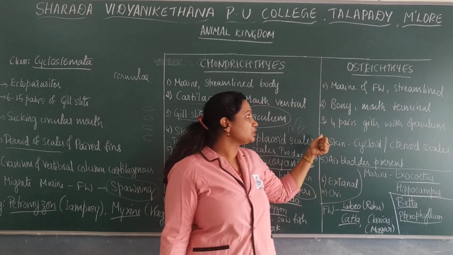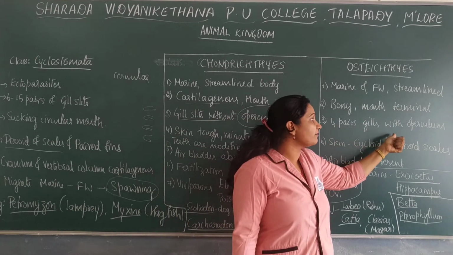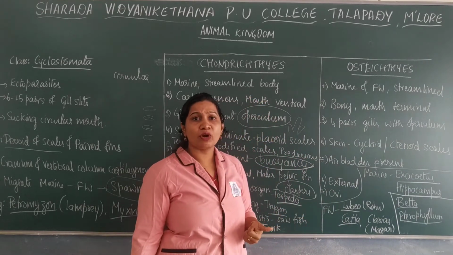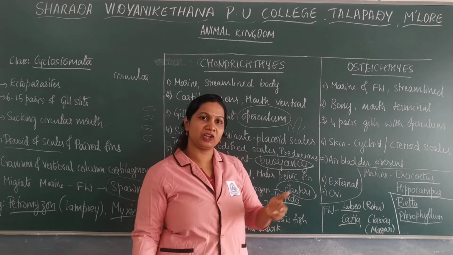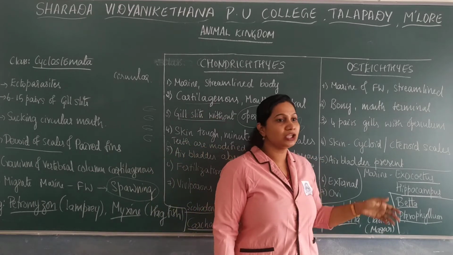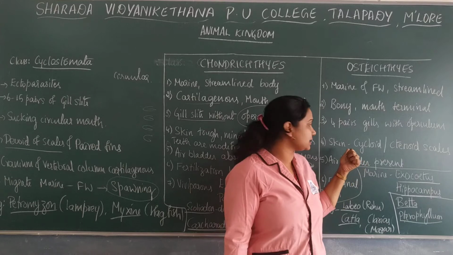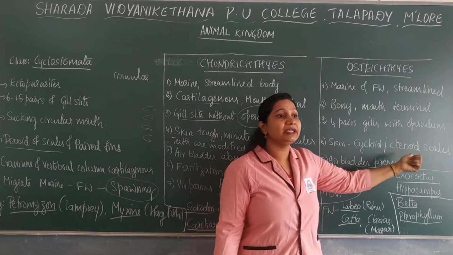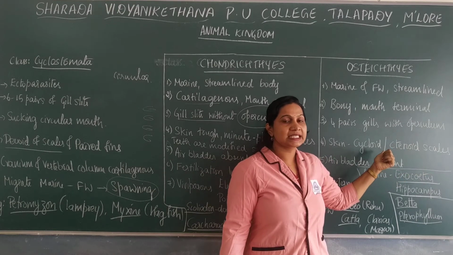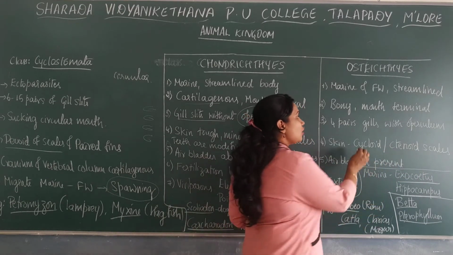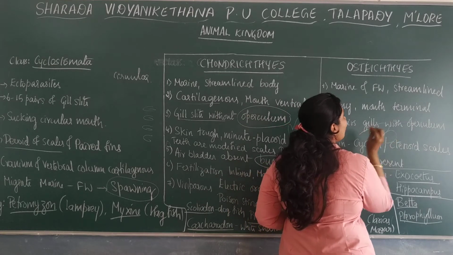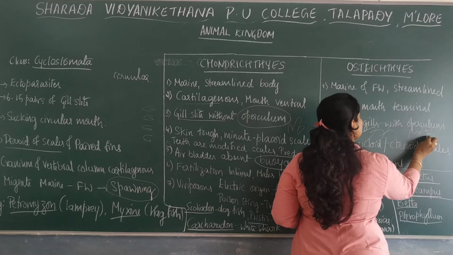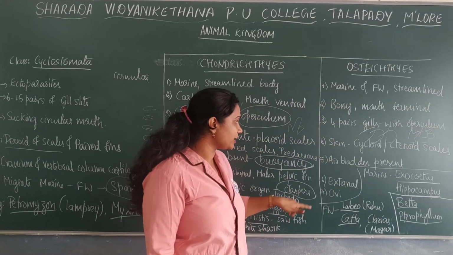There is a presence of 4 pairs of gills with operculum. Gills are covered by the operculum. Gill covering is present. The skin has cycloid or ctenoid scales.